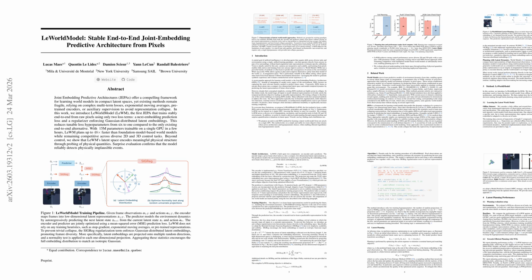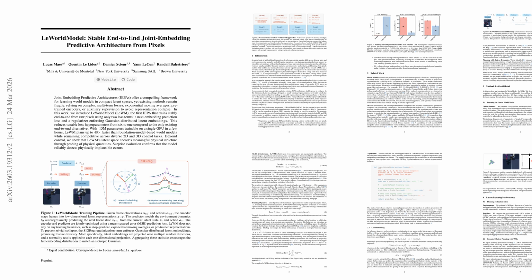Let's explore the second paper, the world model: stable end-to-end joint embedding predictive architecture from pixels. The world model, LeWM, is a stable end-to-end joint embedding predictive architecture for reward-free world modeling from raw pixels. It replaces the usual collapse avoidance machinery, such as stop gradient, EMA, target encoders, pre-trained features, auxiliary reconstruction, or multi-term VICReg-style losses, with a two-term objective: next embedding MSE prediction and SIGReg, a Gaussianity regularizer that projects embeddings onto 1024 random directions and applies the univariate Epps-Pulley normality test.